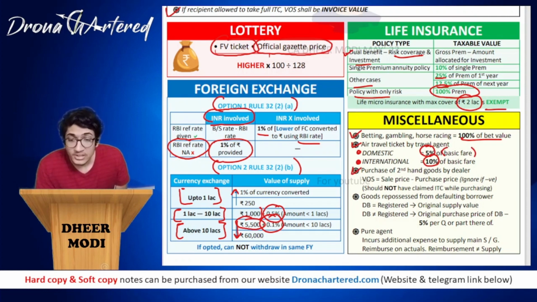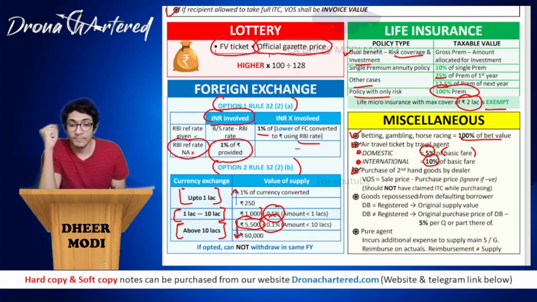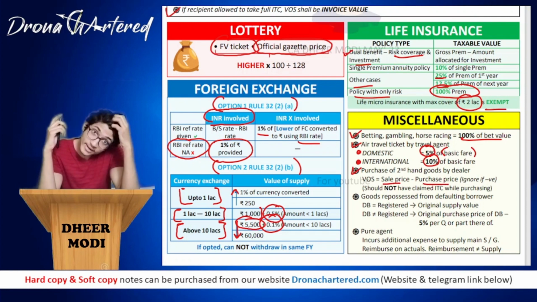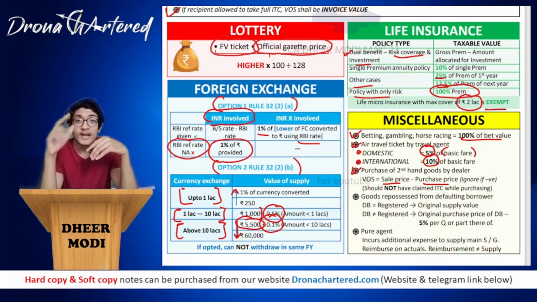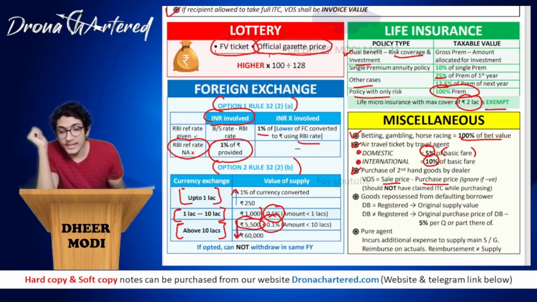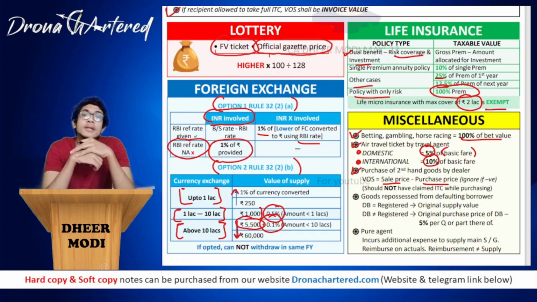Okay. Now purchase of second hand goods by dealer. If a dealer of car, for example, has purchased any second hand car, so in such a case, your value of supply is your sale price minus purchase price. So for example, if you sold the car for 1 lakh and you purchased the second hand car for 80,000, then your value of supply will only be considered as 20,000. But there is a condition that you should not have claimed ITC while purchasing. That is the 80,000 that you have paid. You will not claim ITC on that. Only then, if you sell it for 1 lakh, will the net 20,000 be considered as value of supply.